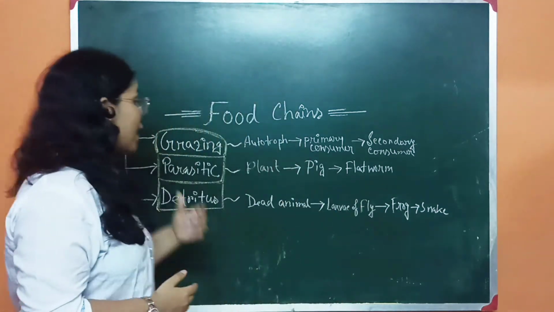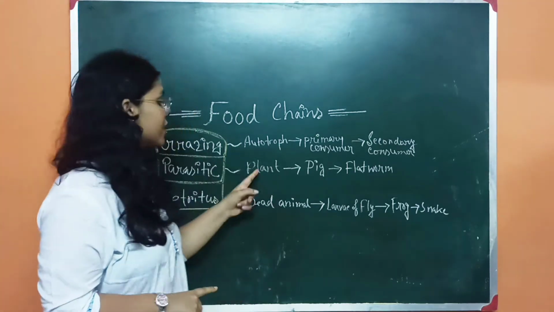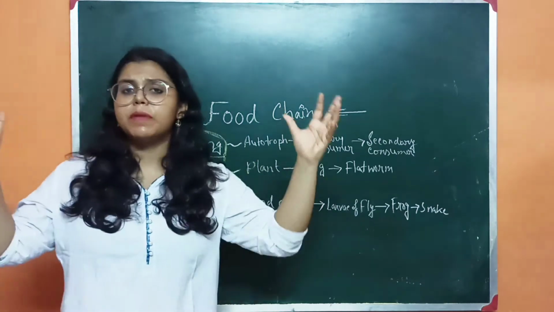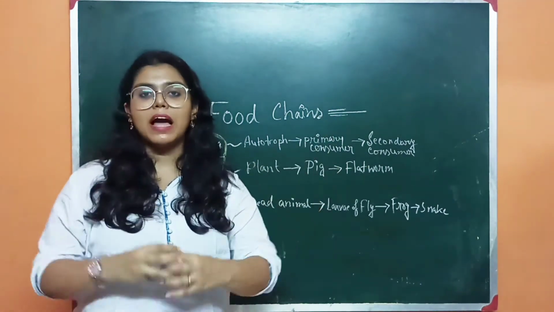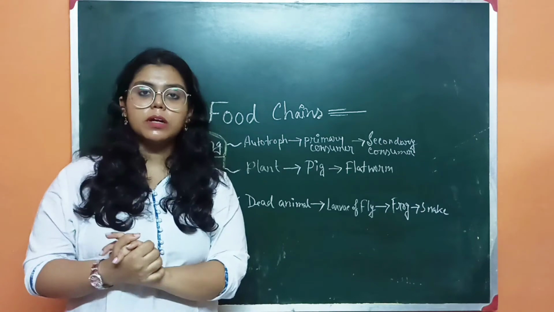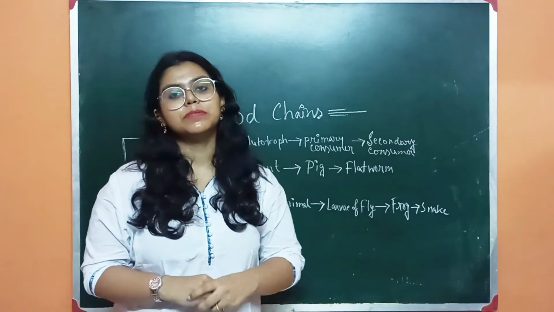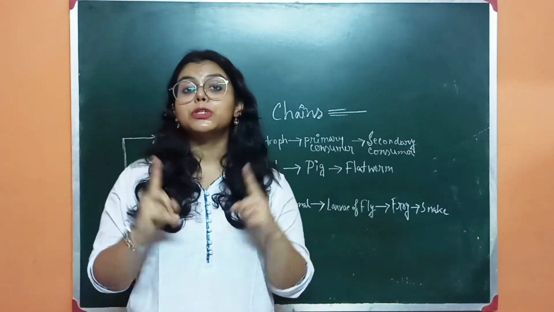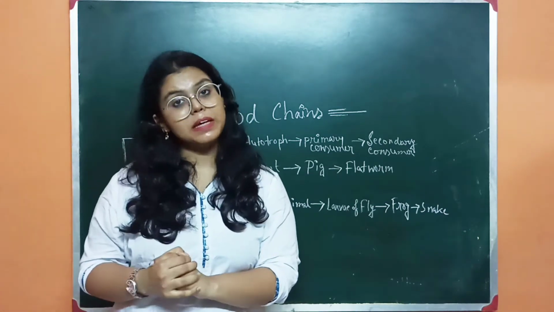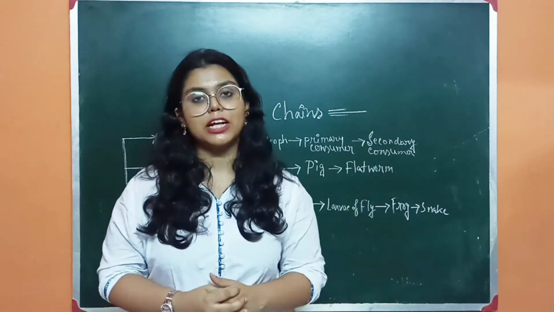So the next is the parasitic food chain. In the parasitic food chain, you can see one thing: it starts with a larger or bigger organism, like a big plant. To the big plant, different types of pigs can depend for their food on that particular plant. Inside the pig, the flatworms are present. So the flatworms are dependent on the pigs. Why? Because the pig acts as host for the flatworm.